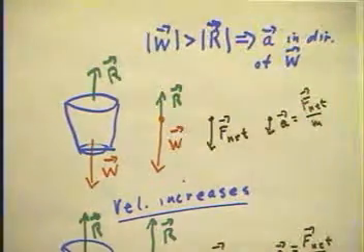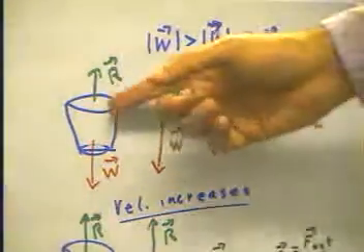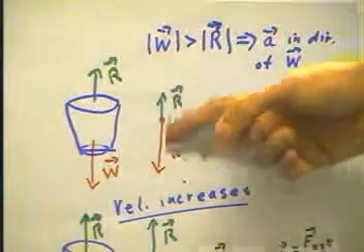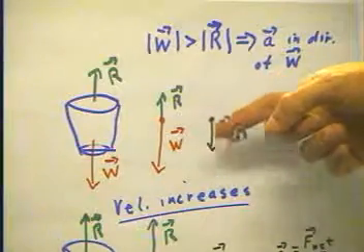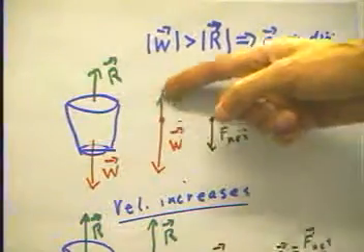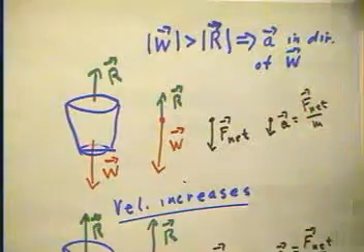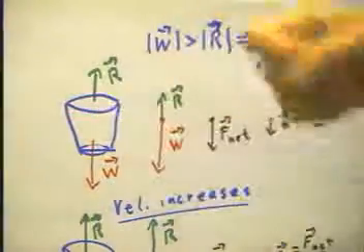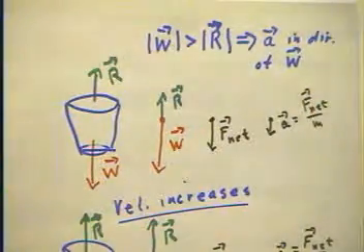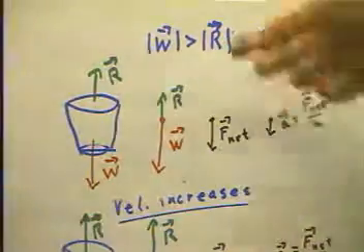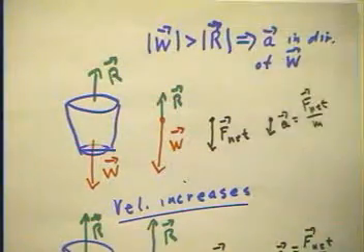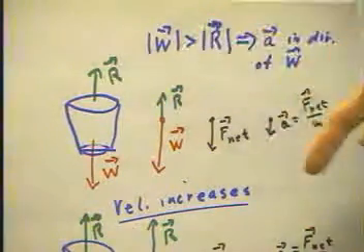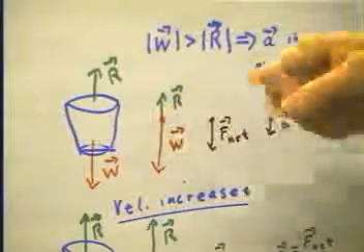Now let's consider a little more specifically what happens to this filter. Okay, the filter's falling. It has a weight, it has an air resistance. So we have weight down, air resistance up. There's a net force. The weight is being reduced by the amount of the air resistance to give us this net force. And of course the acceleration is the net force divided by whatever the mass of the object is. Now if the magnitude of the weight is greater than the magnitude of the air resistance, we conclude that the acceleration has to be in the direction of the weight. So the acceleration is certainly down in this case.